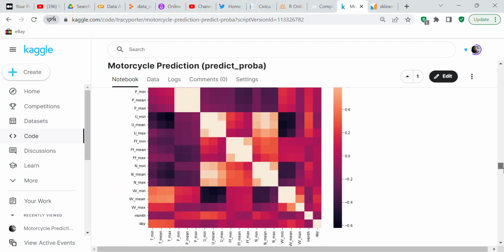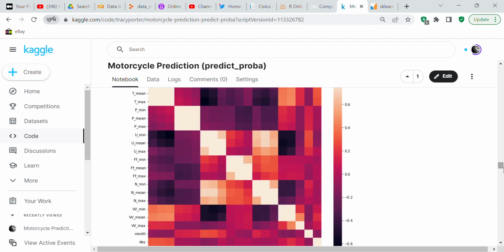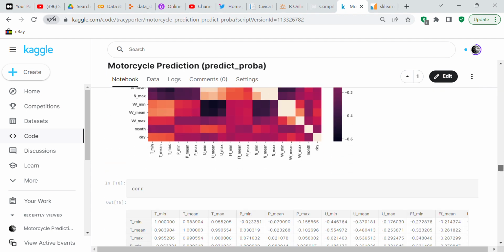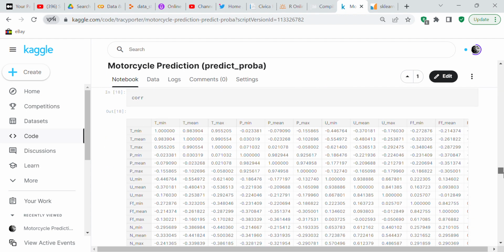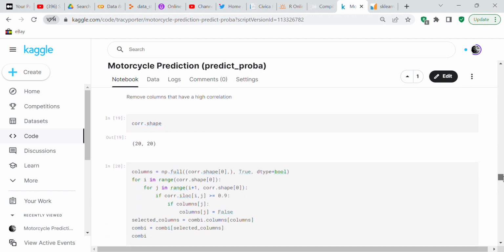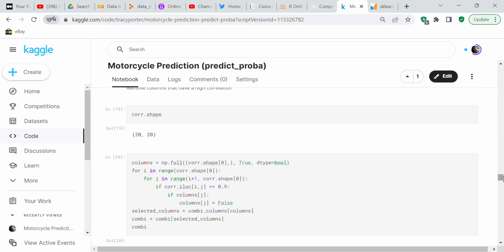Now we're going to create a heat map, and when you create the heat map, you can see the columns that have a low correlation and the columns that have a high correlation. So the columns that you want to look at are going to be the columns that have a high correlation, because those are the columns that you're going to want to remove, because they have a lot of redundancy and they can introduce noise into the system. So we're going to remove columns that have a high correlation.